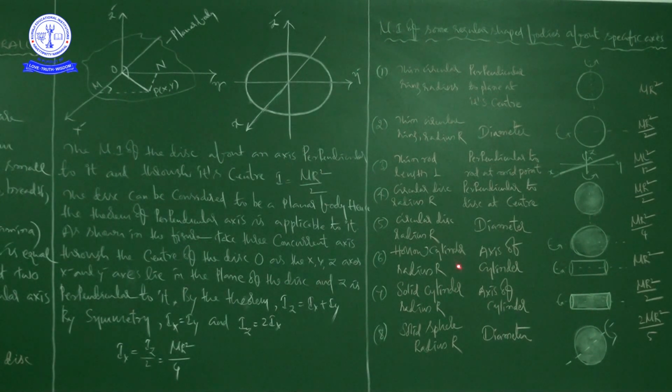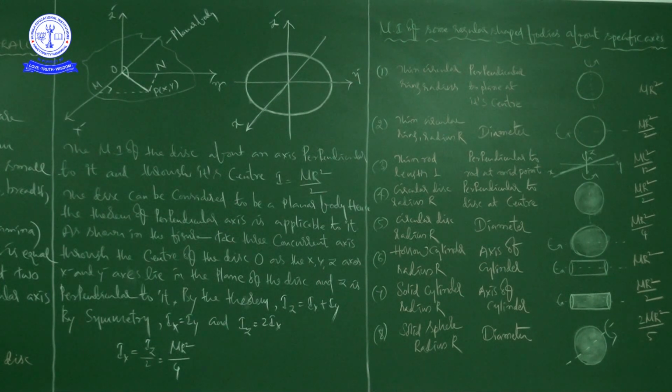So when we calculate the moment of inertia for a circular disc of radius capital R about an axis perpendicular to the disc and passing through its center, then it will be MR square by 2. Next, a circular disc of radius R, but the axis is changed, that is the diameter. For the same object the axis of rotation has changed. So here the axis of rotation is passing through the diameter, and the moment of inertia is MR square by 4.